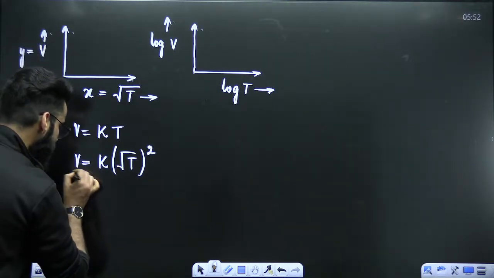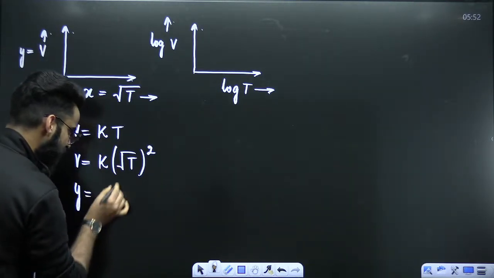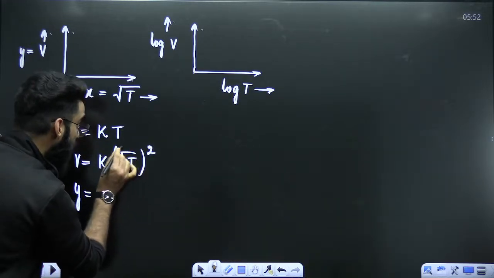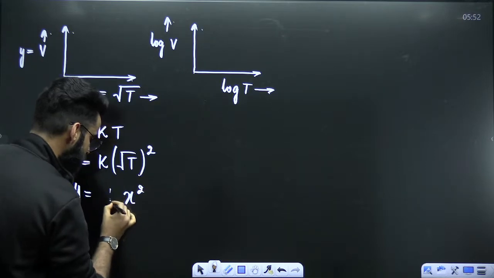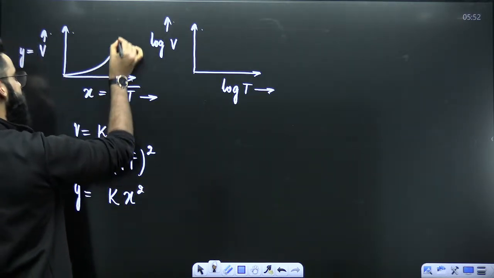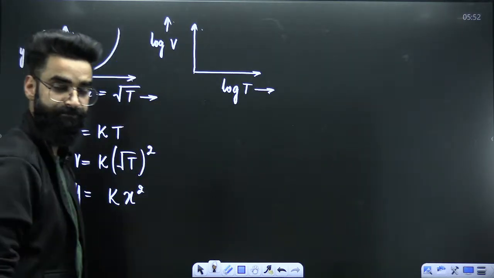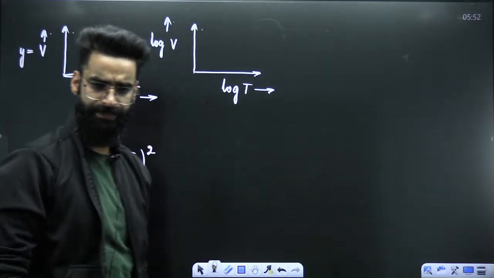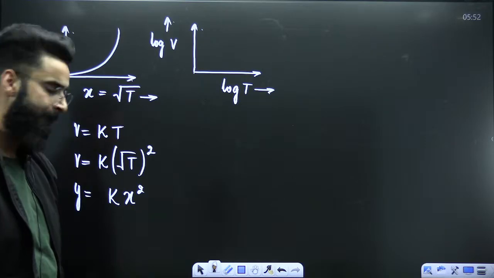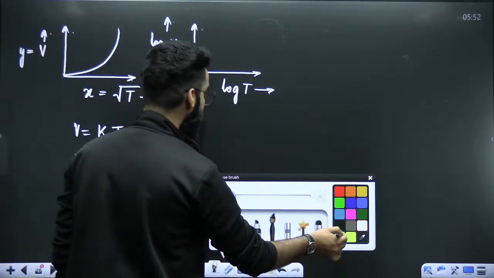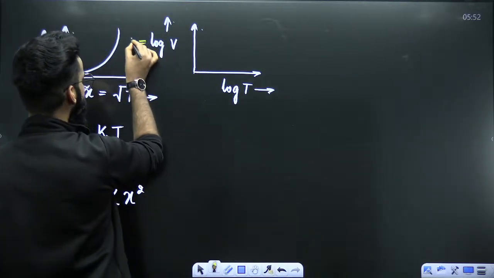Now, this volume we are plotting along y-axis, square root of temperature, root of T, you are plotting along x-axis, but this is root of T whole square here. So y is equal to kx square. It has to be a parabola opening upwards, right? Simple. Correct? Perfectly done.